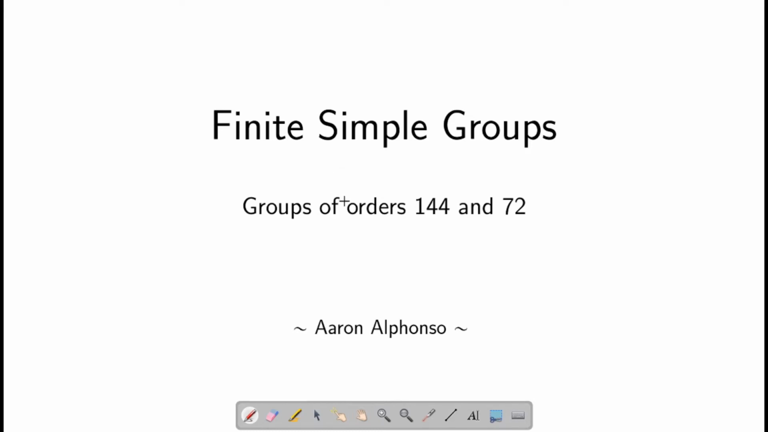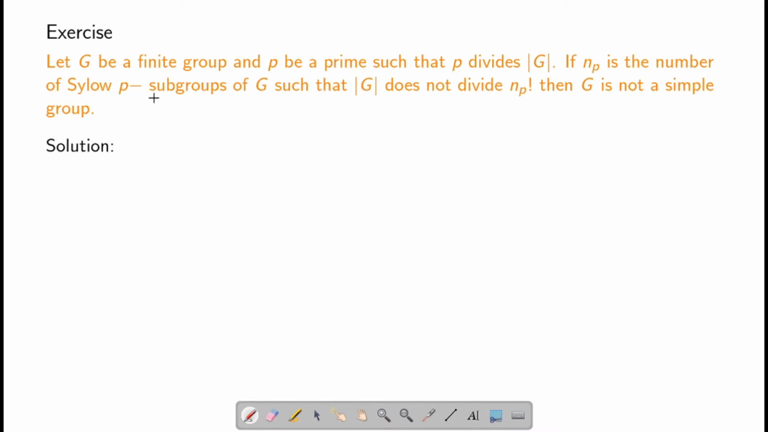In this session, we will show that groups of order 144 and 72 are not simple. First, let us prove a small exercise. Suppose G is a finite group and p is a prime that divides the order of G. If n_p is the number of p-Sylow subgroups of G such that the order of G does not divide n_p factorial, then G is not a simple group. So let us prove this.